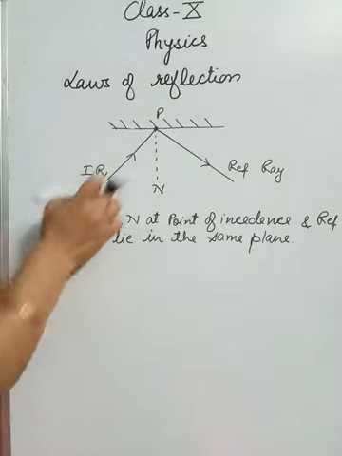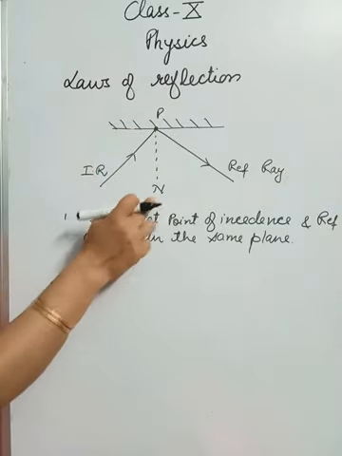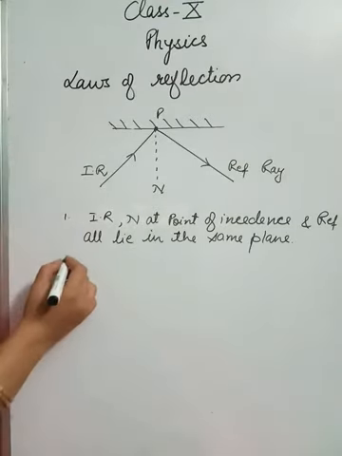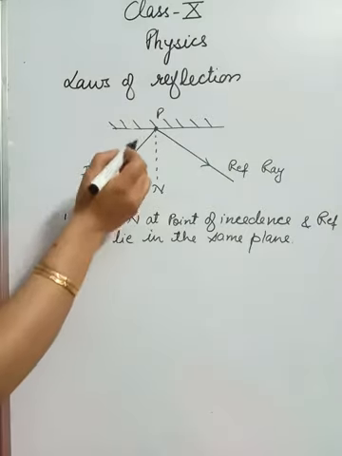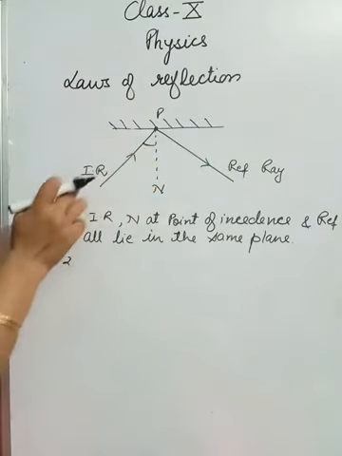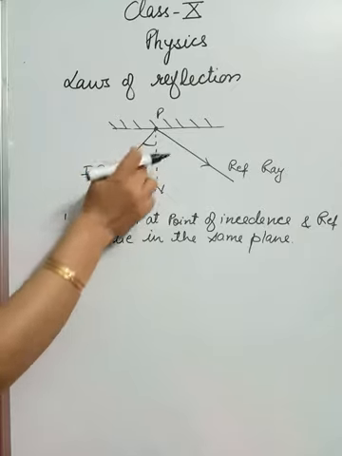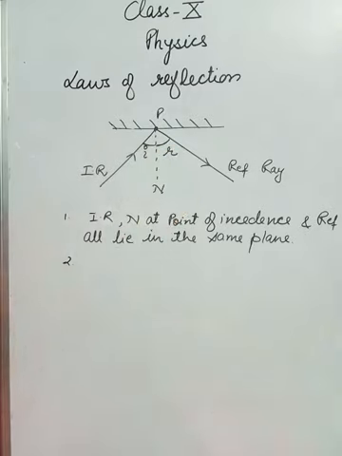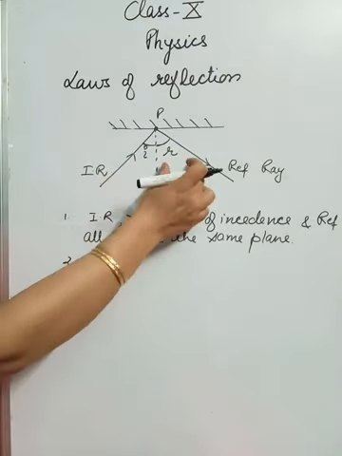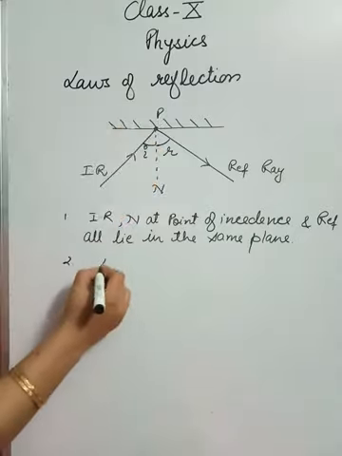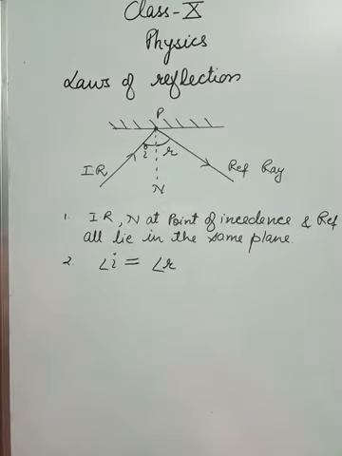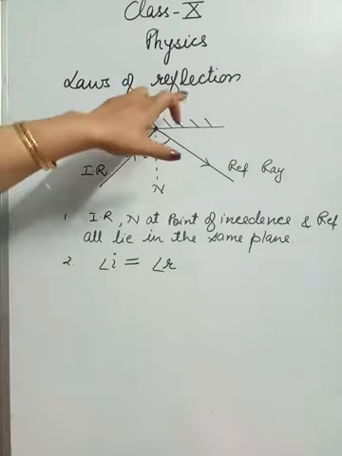It means that the incident ray, the normal at the point of incidence and the reflected ray all lie in the same plane, okay. And the second law says that if this is the angle that the incident ray makes with the normal, I will call this the angle of incidence, and this angle is the angle of reflection. So the second law says that this angle is always equal to this angle, meaning the angle of incidence is always equal to the angle of reflection, okay. So this is the second law of reflection. So here we have these two laws of reflection.